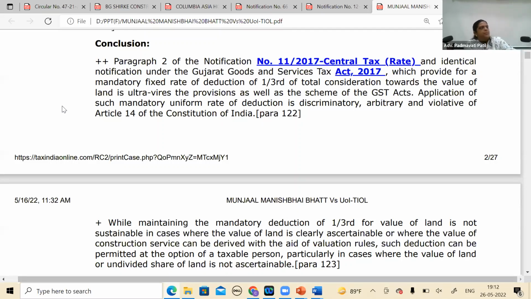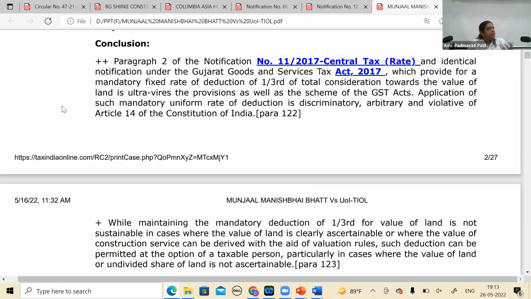Now, in this particular case, there were 2 different values available: this much for the land, this much for the construction activity. So separate values were available. The question was, when I have a separate value of land, why am I governed by that paragraph saying only 1/3? That is one thing. Second, different plots of land are in different localities, so why 1/3 only? Third, it goes back to the concept of TDR, transfer of development rights. The reason it was brought is that in cities with a lot of congestion, the government wanted to take land from private parties to try to decongest. That was the concept behind TDR.